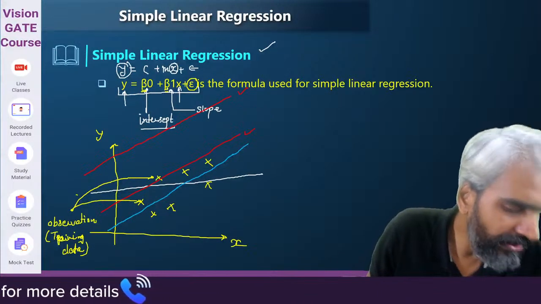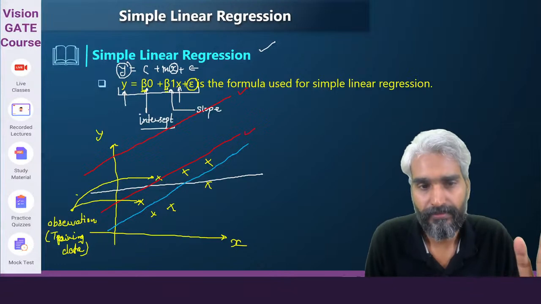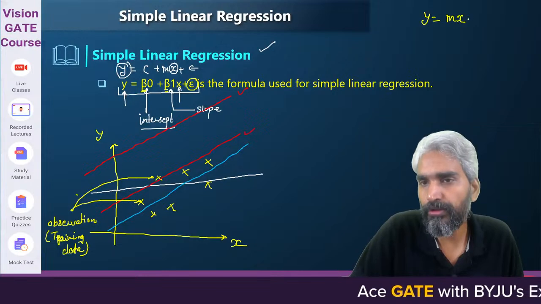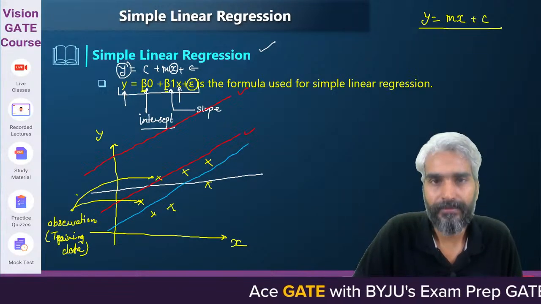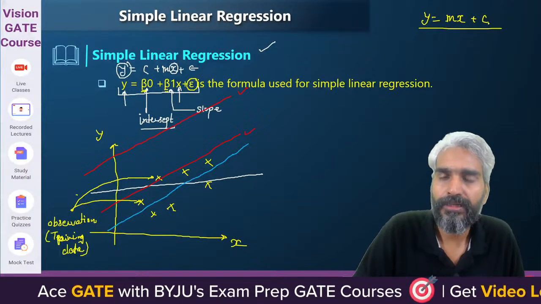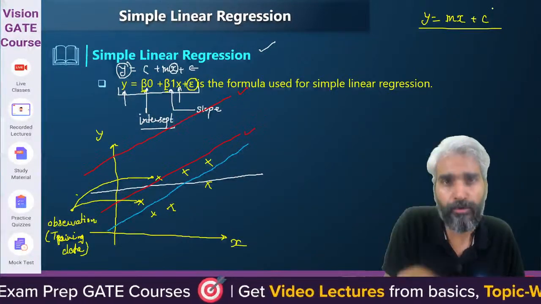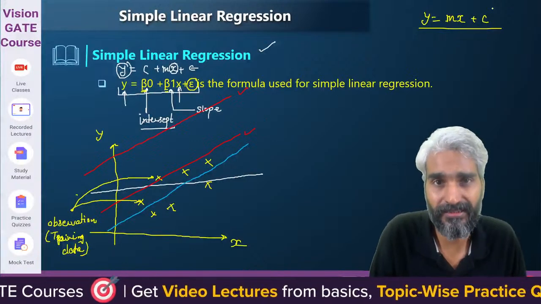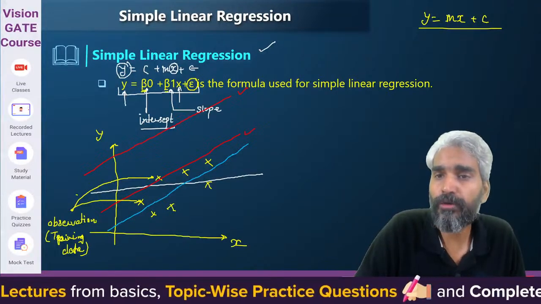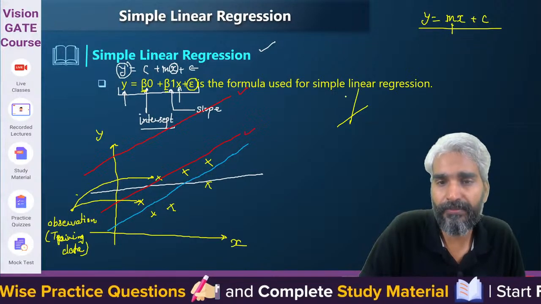Clear? Please guys, make the session interactive so that you will be able to understand maximum things. So see, y equals mx plus c. If you use different values of m and c, the line will be different. That's the simple logic. If you keep the value of m same and keep changing the value of c, then the displacement will only be with respect to the x-axis. But if you keep the value of c same and keep changing the value of m, then the slope will keep changing.